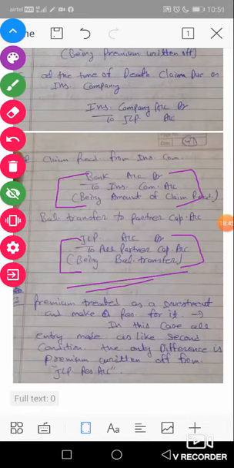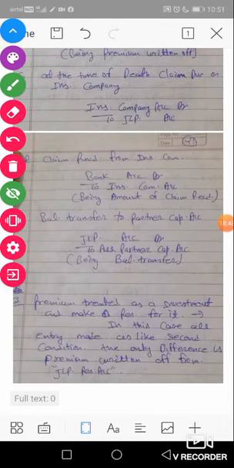Now our third condition is if premium is treated as an investment and a reserve is made for it.